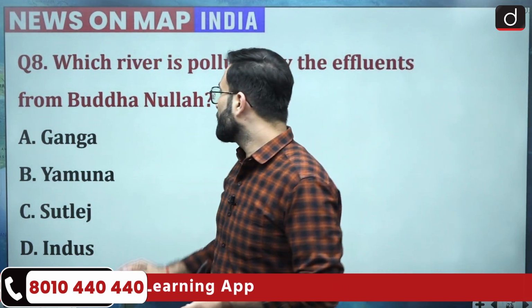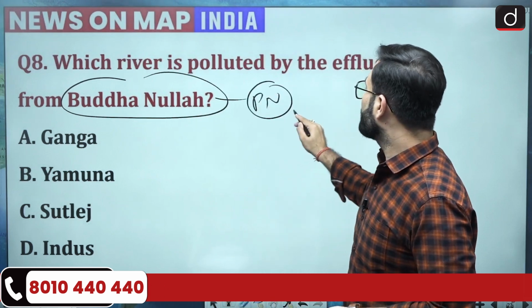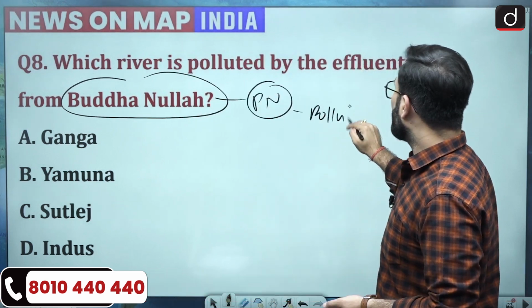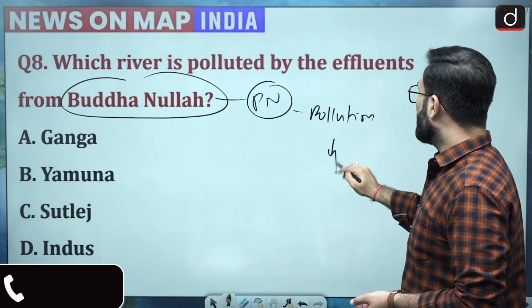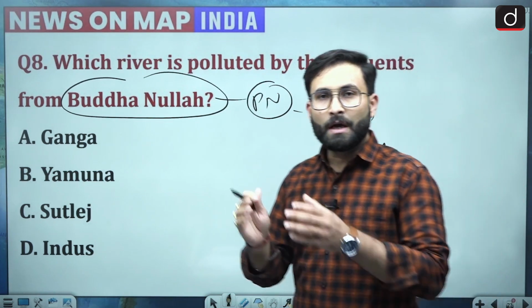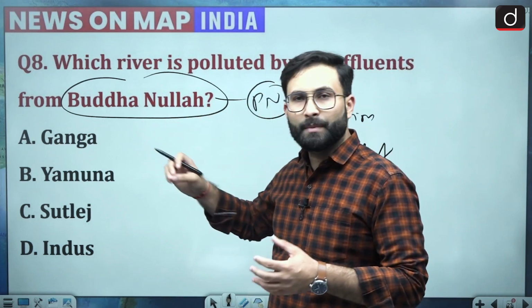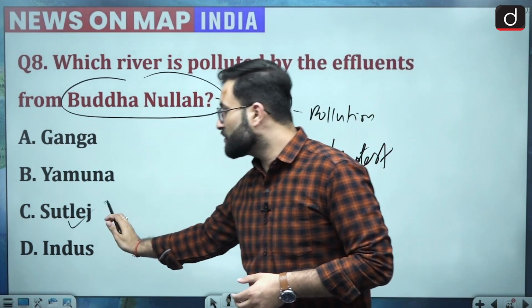Now recently this particular place, that is Buddha Nala, that is there in Punjab, and because of the pollution there are protests which are going on. And who are doing these protests? These protests are being done by the farmers of Punjab as well as in Rajasthan. Okay, now because this Nala is ultimately draining into the Sutlej River, option C is your right answer.